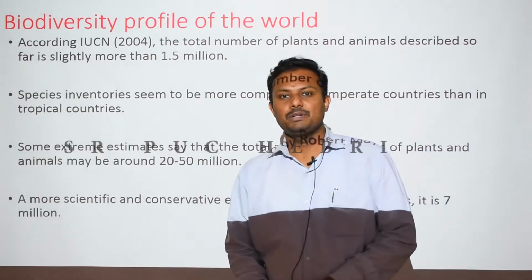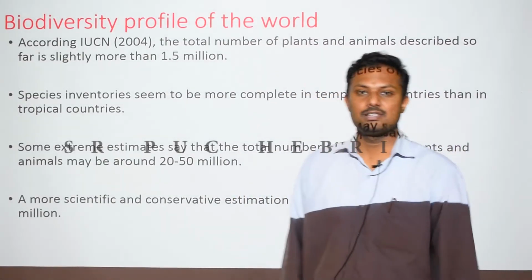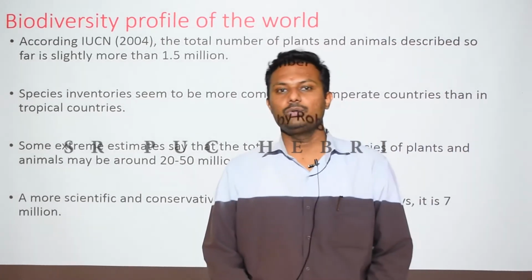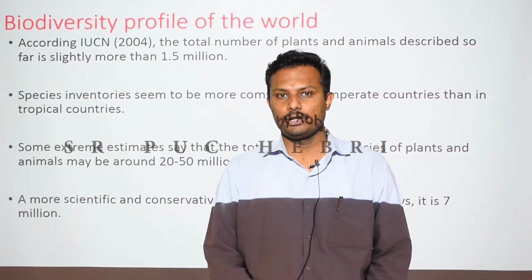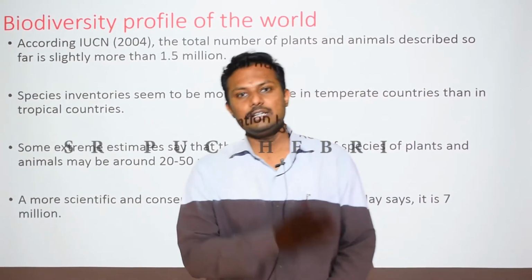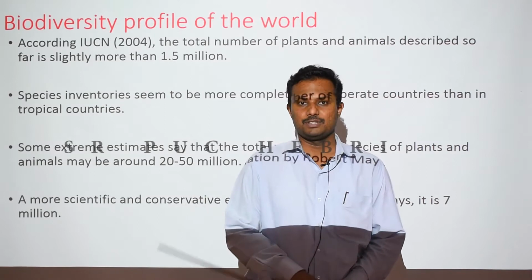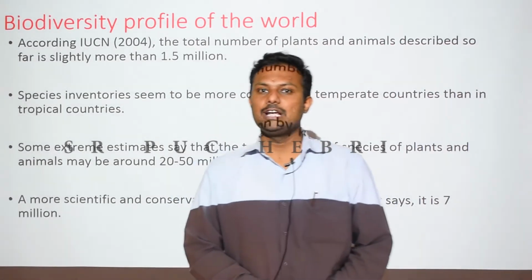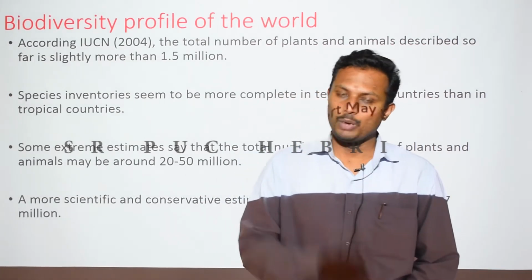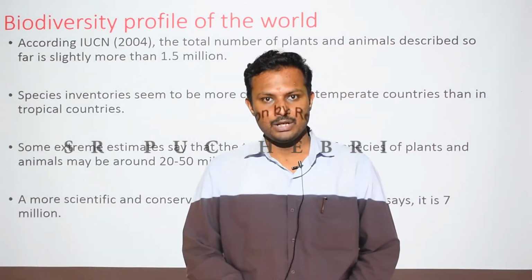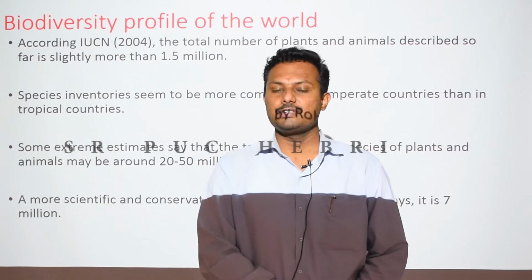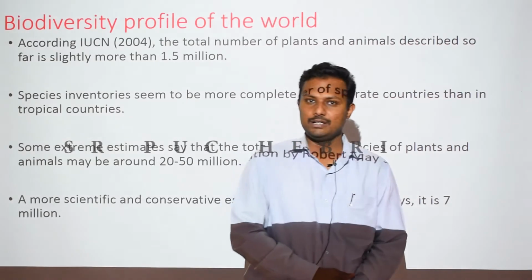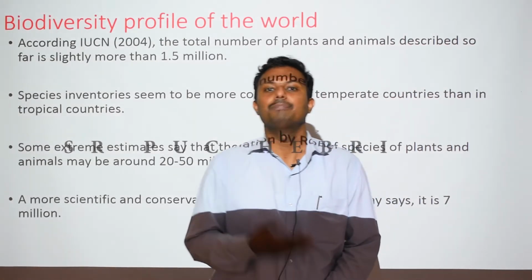Hello students, in the previous session we were discussing this new chapter, biodiversity and conservation, and we discussed different levels of biological organization and the diversity at the different levels. Which are the three different types of diversities we studied in the previous class? Can you recall? One is genetic diversity, and the example is the 1,000 different varieties of rice in India, or more than 1,000 varieties of mangoes in India.